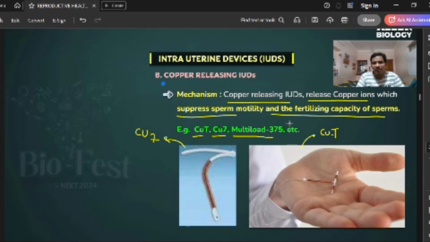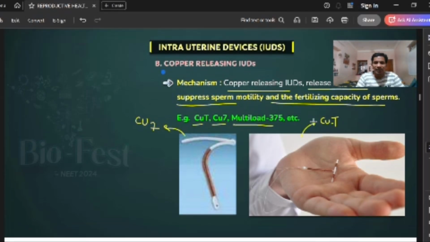Copper T, Copper 7, Multiload 375 are examples of this small device. The copper ions will affect the motility of the sperm. You know that healthy sperms have 60% vigorous motility and 40% proper shape and size. Then automatically the fertilization will fail, right?